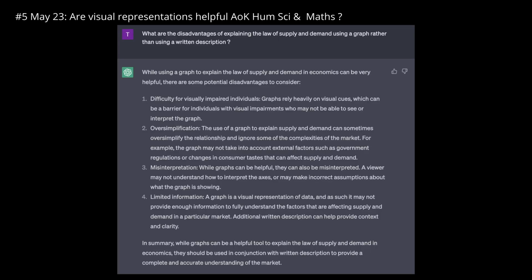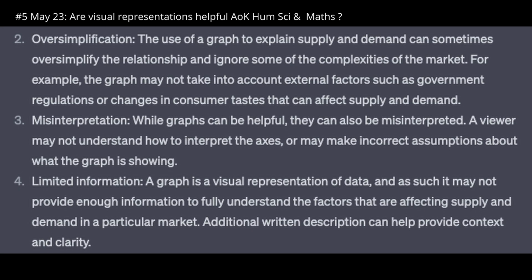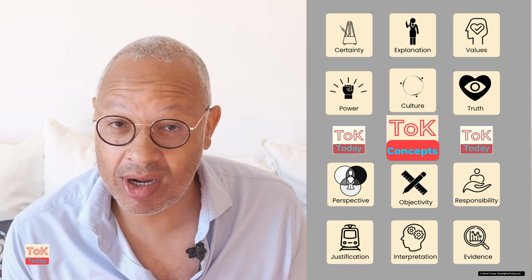And here we see the response from ChatGPT. It has given us 4 disadvantages of using visual representations, and each point could be developed into an evaluation point to be used either in AOK Human Sciences or AOK Mathematics for this essay. Now, I think that points 2 to 4 are very rich themes for ToK and are substantial enough to develop as all of the evaluation points for this essay. You would just need to use the ToK concepts and the real-life situation.